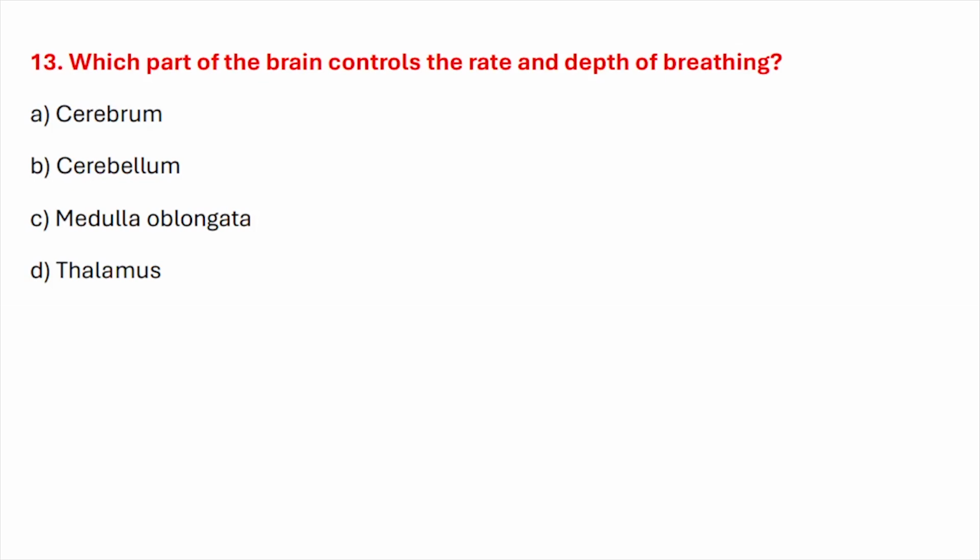Question number thirteen. Which part of the brain controls the rate and depth of breathing? Correct answer is option C. Medulla oblongata.